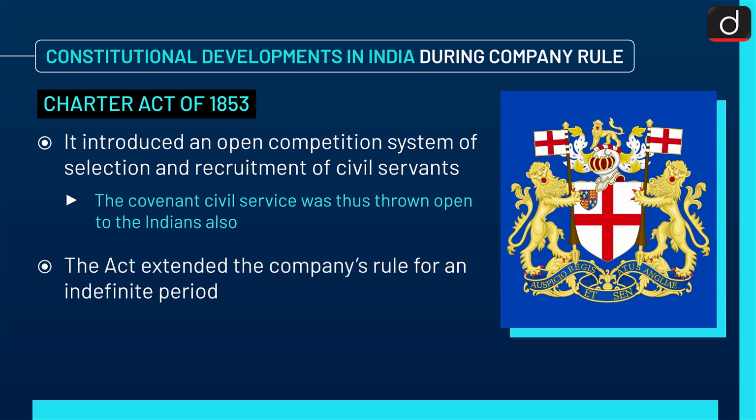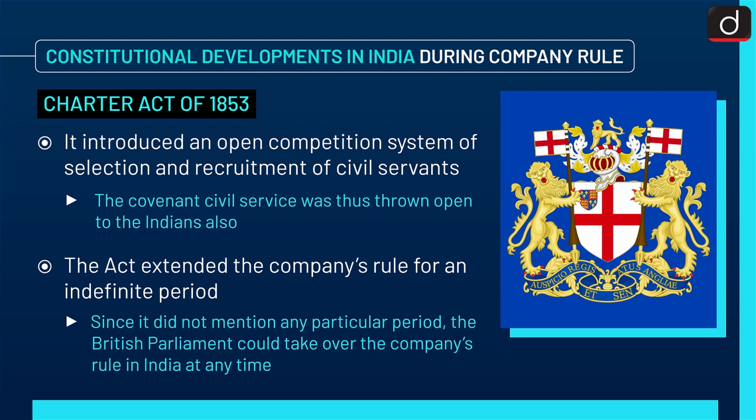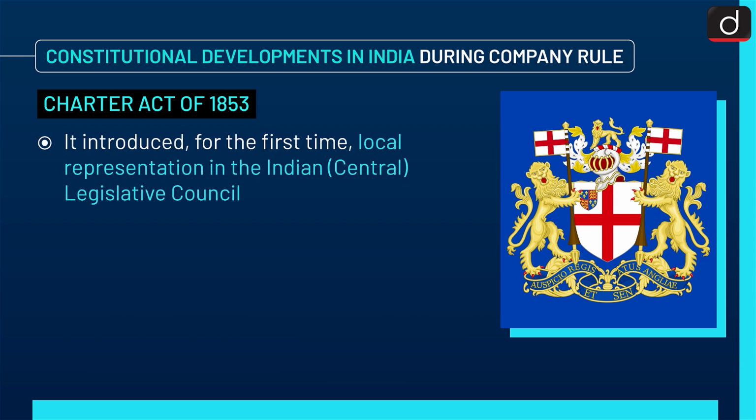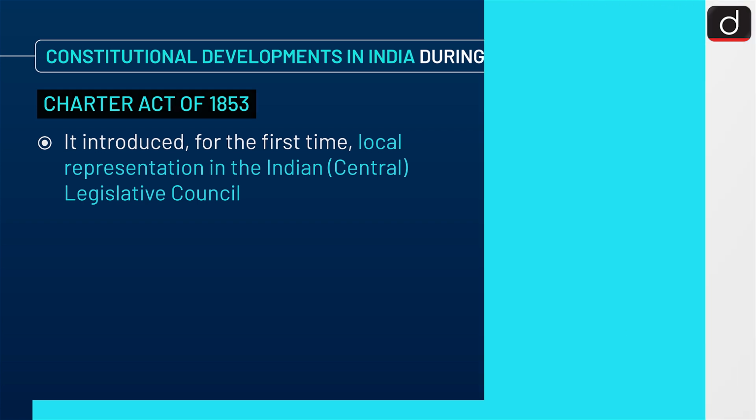The Act extended the company's rule for an indefinite period. Since it did not mention any particular period, the British Parliament could take over the company's rule in India at any time. It introduced for the first time local representation in the Indian Central Legislative Council.